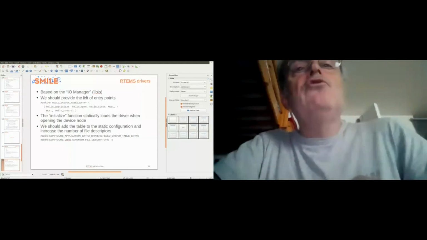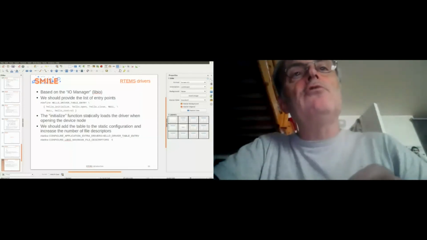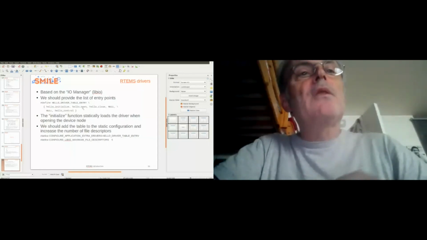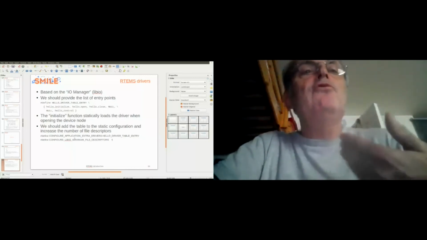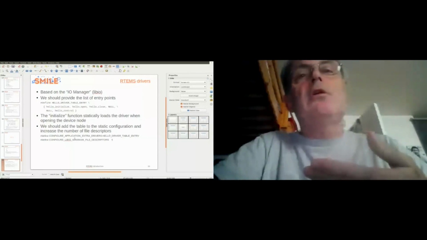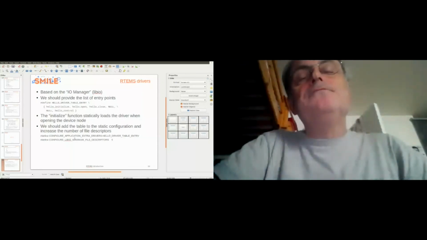And again, if you use a driver, you have file descriptors in your application. So you should define the list of drivers with extra driver, etc. You define the symbol configure application extra drivers to the hello driver table entry, this table, and you should define the maximum number of file descriptors you will use in the application. Of course, if you say I will use 5 file descriptors and I will use only 3 file descriptors, it's okay.